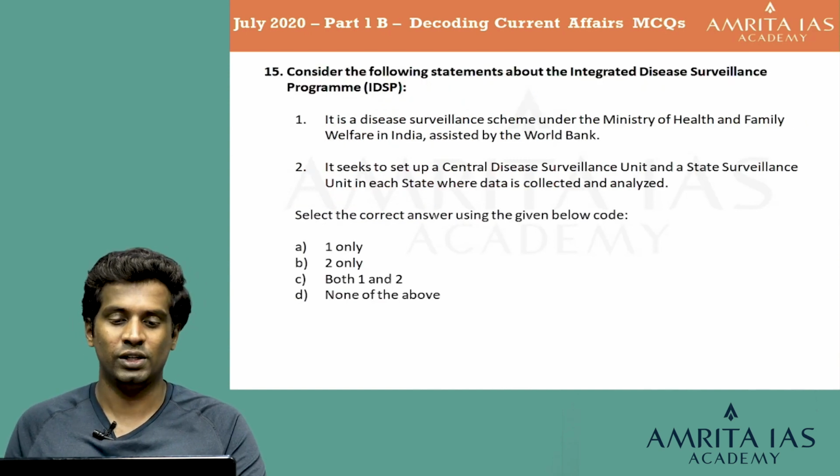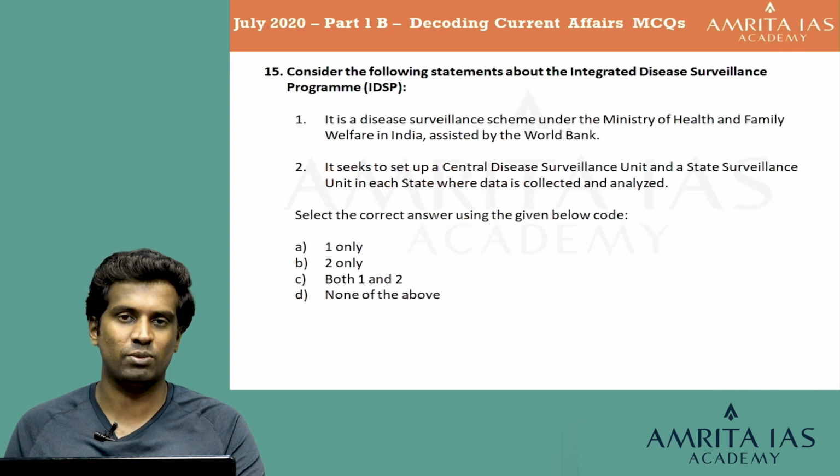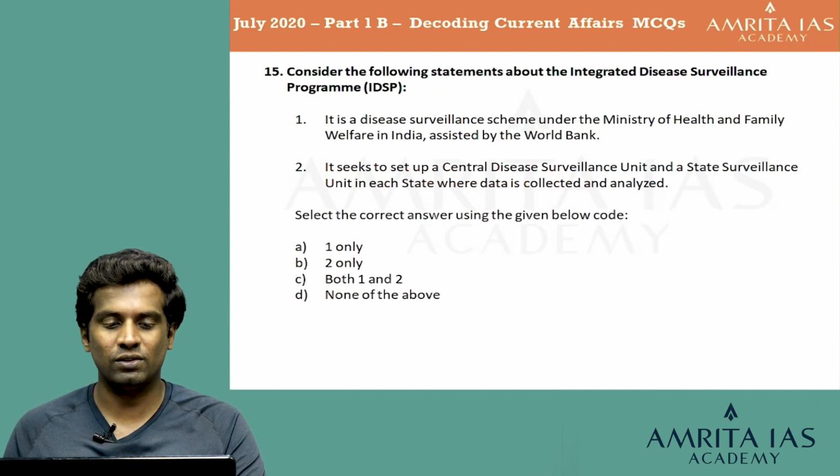Question number 15. Consider the following statements about the Integrated Disease Surveillance Program or IDSP. 1. It is a disease surveillance scheme under the Ministry of Health and Family Welfare in India, assisted by the World Bank. 2. It seeks to set up a central disease surveillance unit and a state surveillance unit in each state where data is collected and analyzed. Select the correct answer using the code given below. Option A 1 only, option B 2 only, option C both 1 and 2, and option D none of the above. So, integrated disease surveillance program.